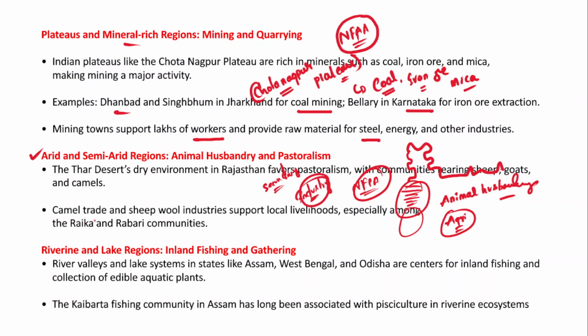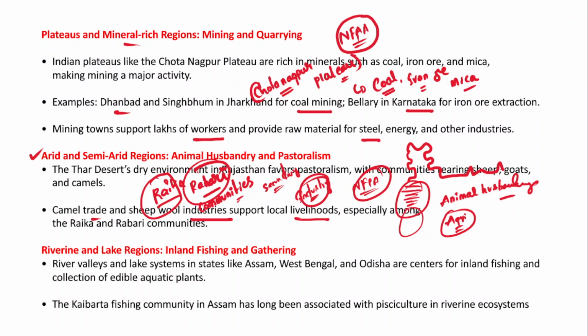And camel trade is very popular along with the sheep wool industries, because these industries support the livelihoods of the local people among the Raika and Rabari communities of Rajasthan. So this camel trade and sheep wool industry are very famous.